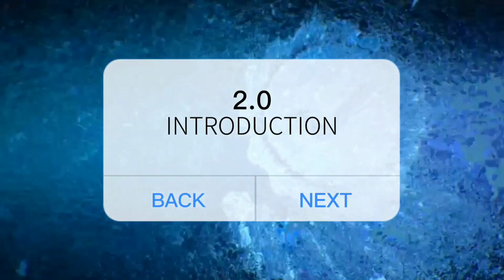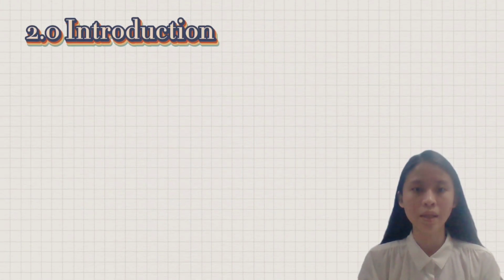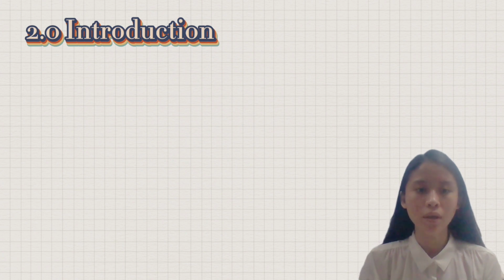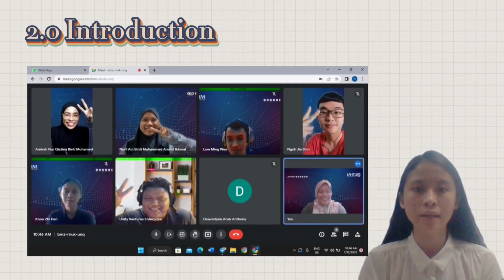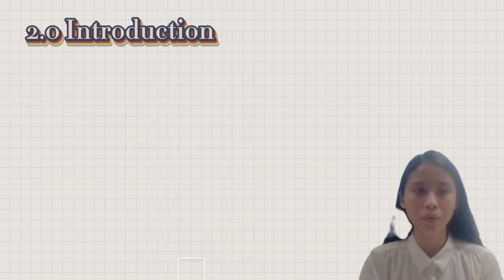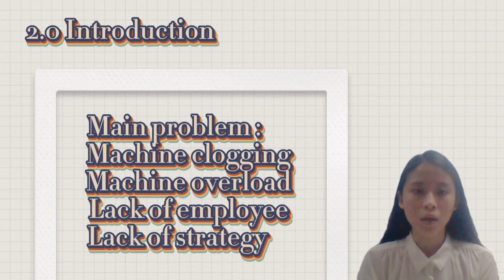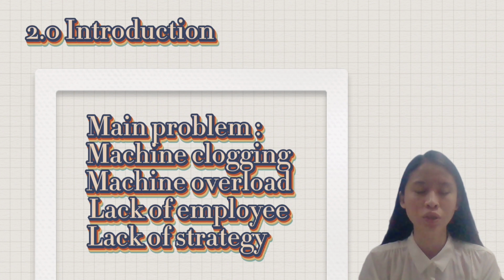2.0 Introduction. Now I want to present the topic, which is the introduction of Casa Laundry Pariraja. After the interview, we know that the main problems of Casa Laundry Pariraja are machine overload, machine blockage, a lack of employees, and a lack of strategy.